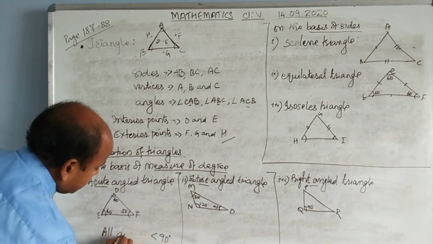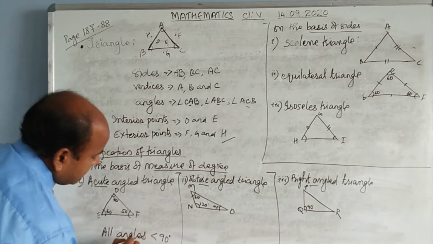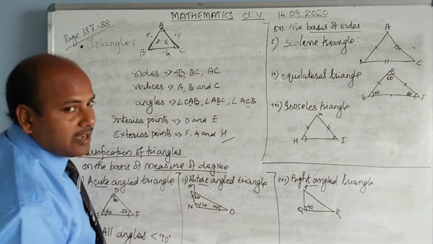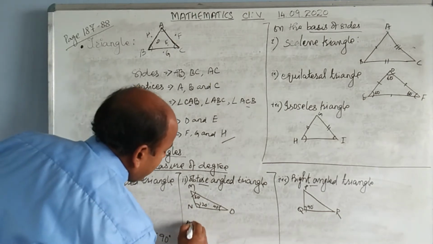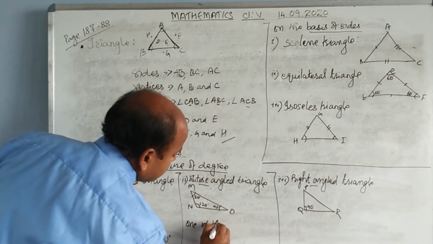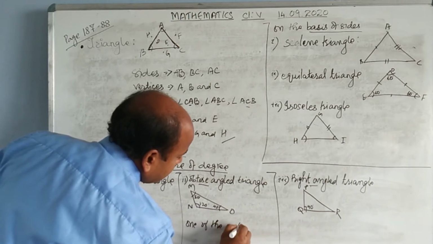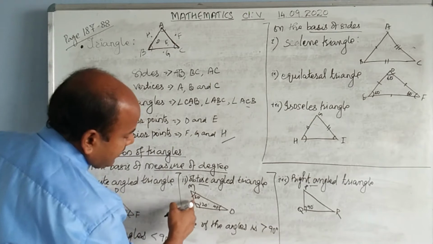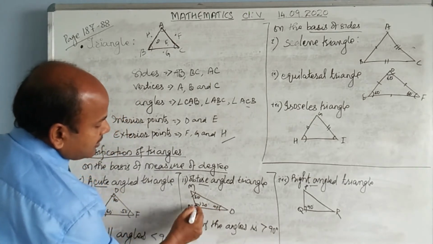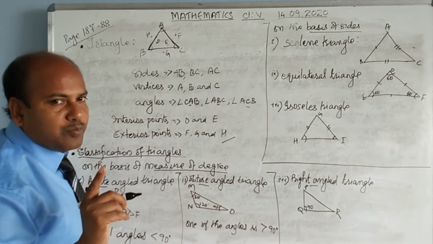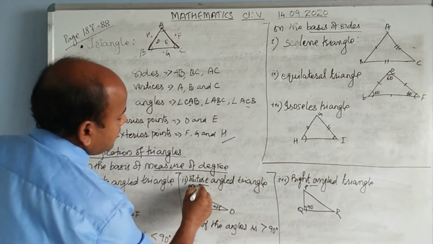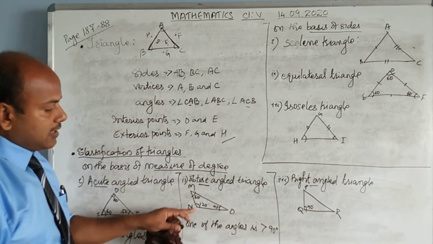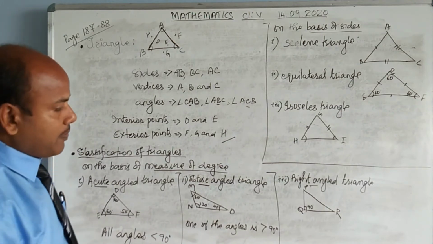All angles less than 90. That's an acute angle triangle. If in a triangle, one of the angles is more than 90 degrees, if out of these three angles any one angle is more than 90 degrees, then that is an obtuse angle triangle. One of the angles is more than 90 degrees, then it is an obtuse angle triangle.